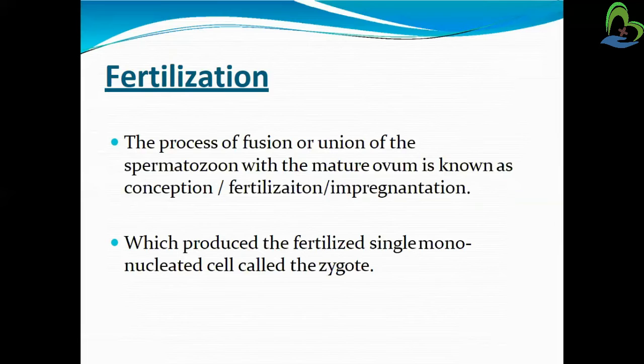So in the fertilization process, the fertilized single mononucleated cell is known as a zygote. A single cell is known as a zygote.